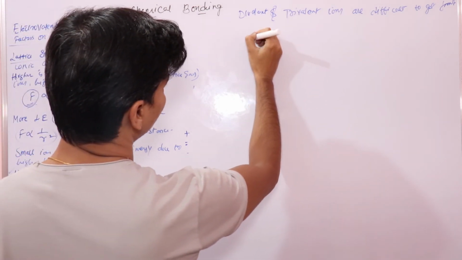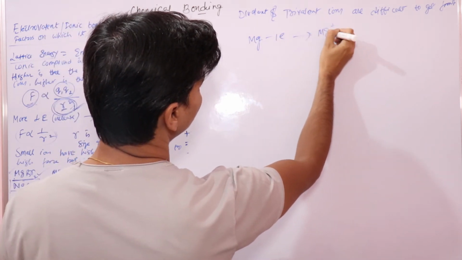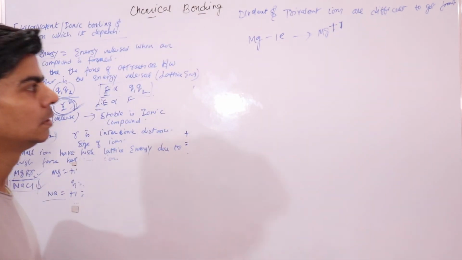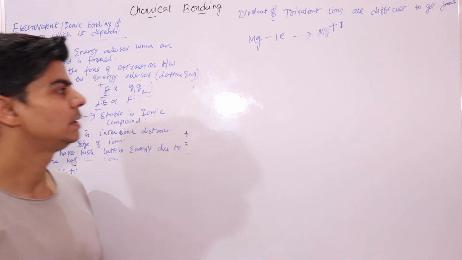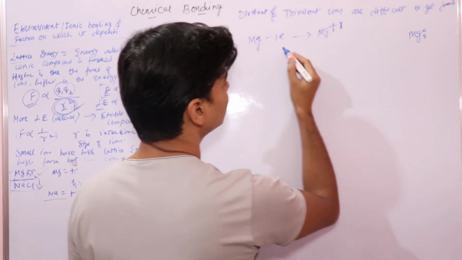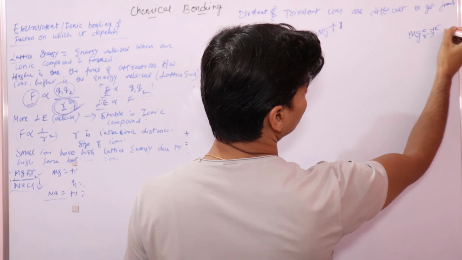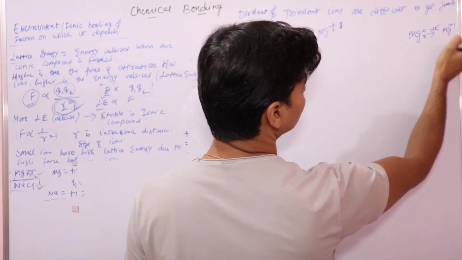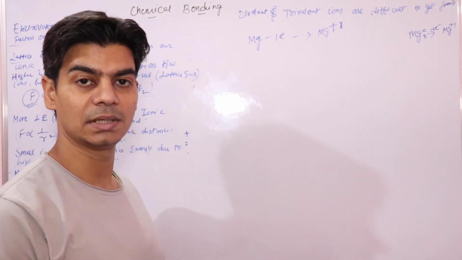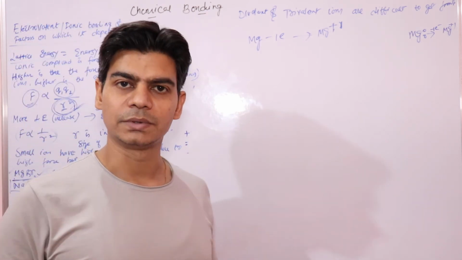Let's first see the formation of a monovalent ion. Let's take the case of magnesium. Magnesium has 2 electrons in its outermost shell. When it loses 1 electron, it will form Mg plus, because now it is deficient of 1 electron, so it has an overall positive charge.